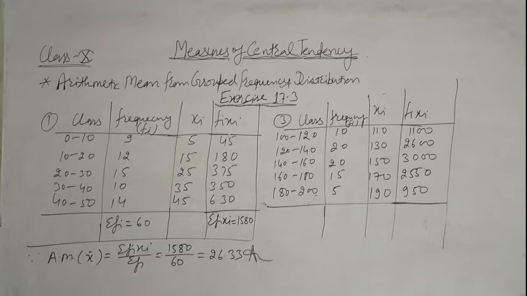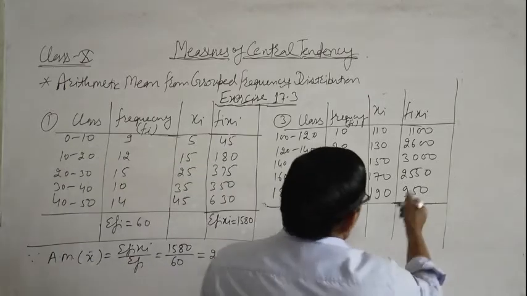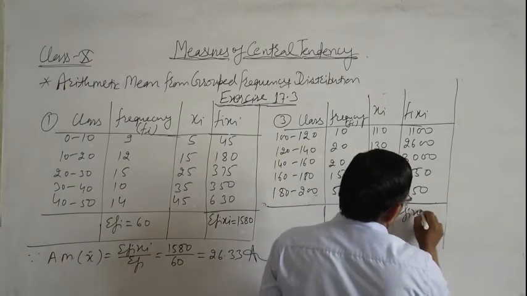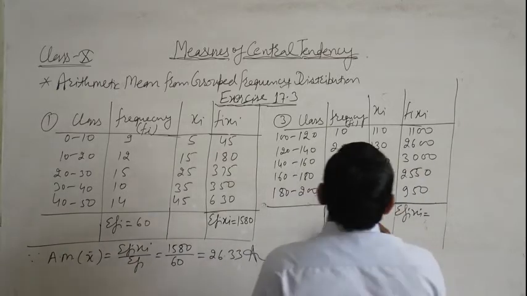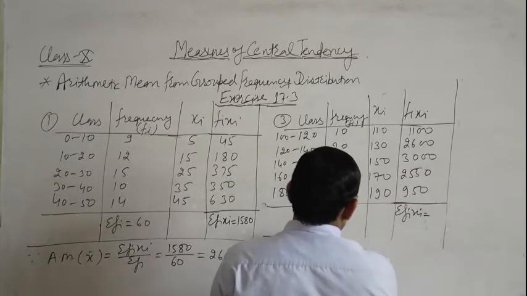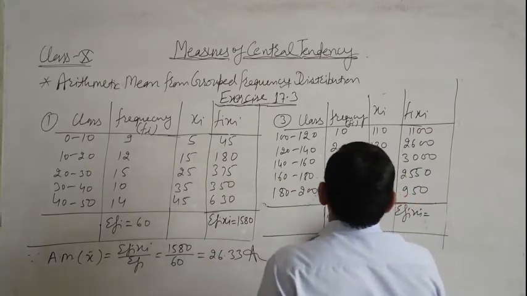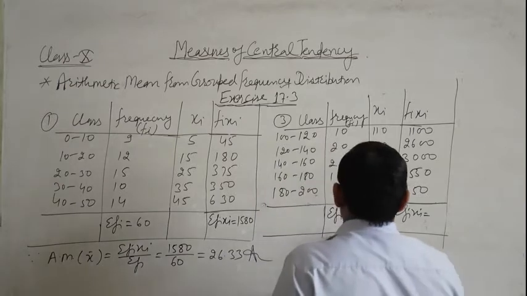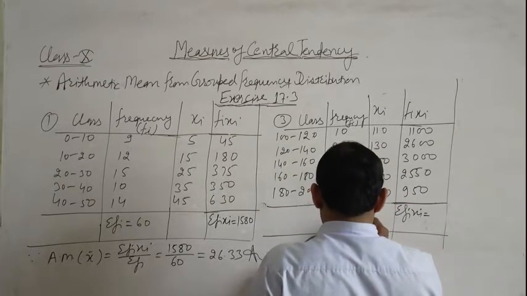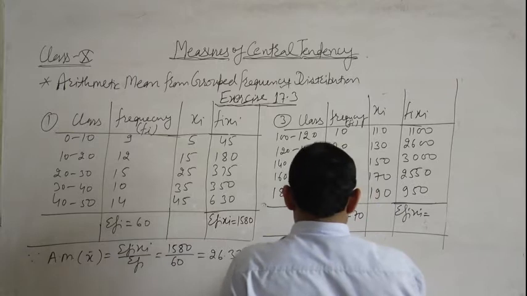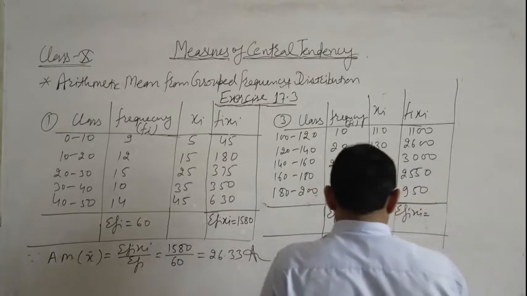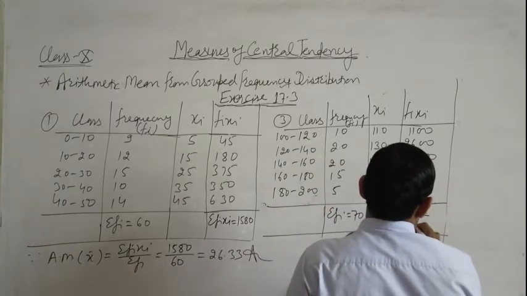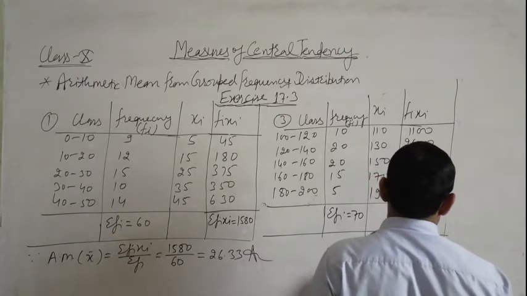Now we want to find sigma fi xi and sigma fi. Sigma fi is 30, 50, and 50 plus 20 is 70, and sigma fi xi is 10,200.